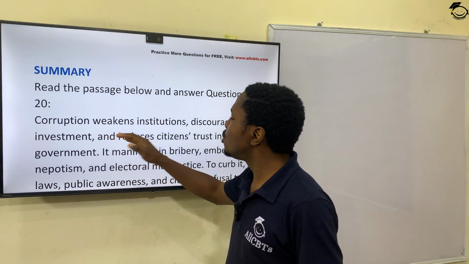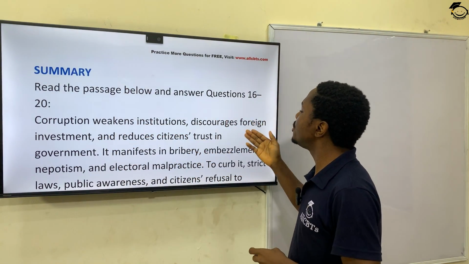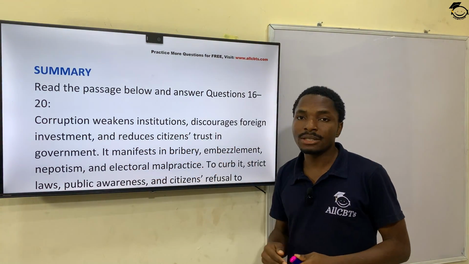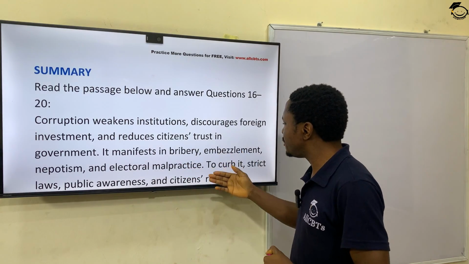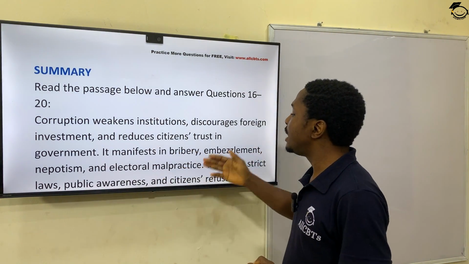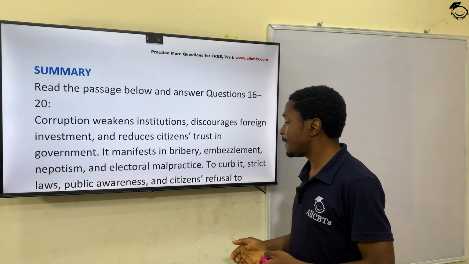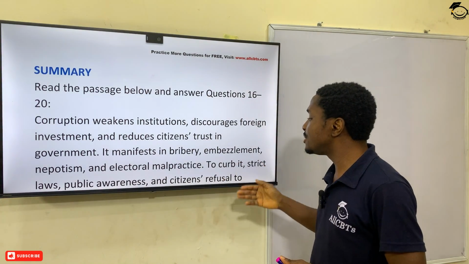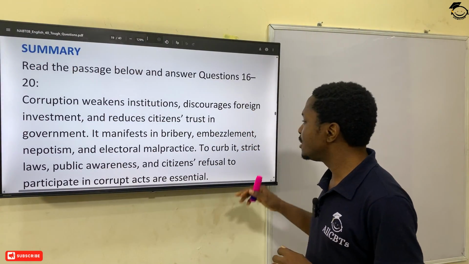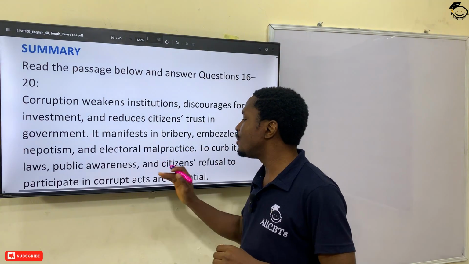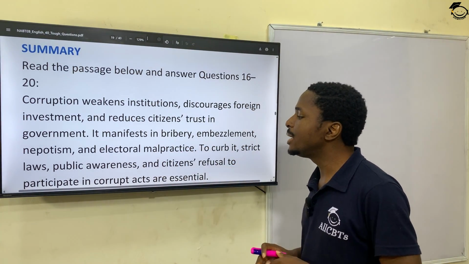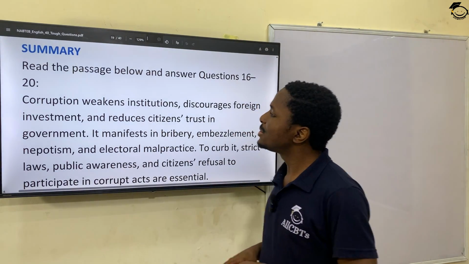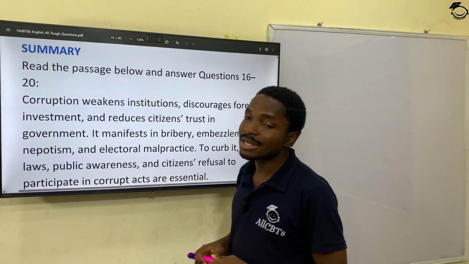So corruption weakens institutions, discourages foreign investment, and reduces citizen trust in government. It manifests in bribery, embezzlement, nepotism, and electoral malpractice. To curb it, strict laws, public awareness, and citizens' refusal to participate in corrupt acts are essential. So let's see the questions from 16 now to 20.